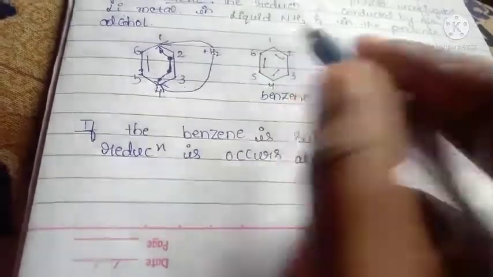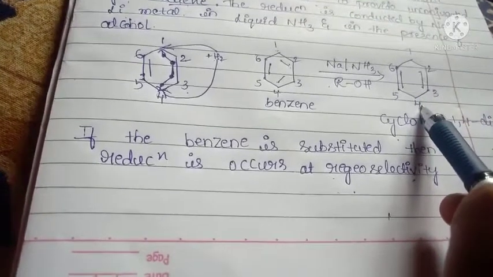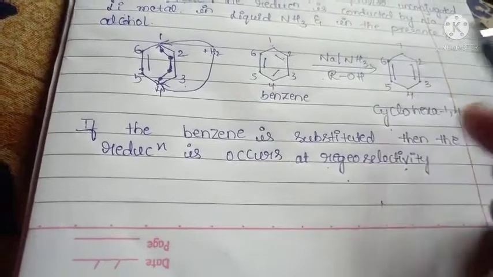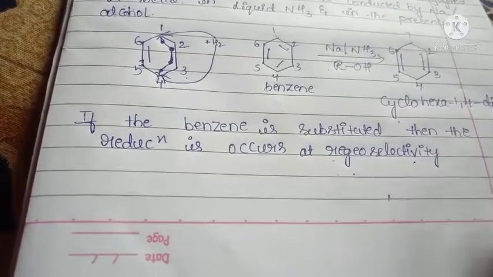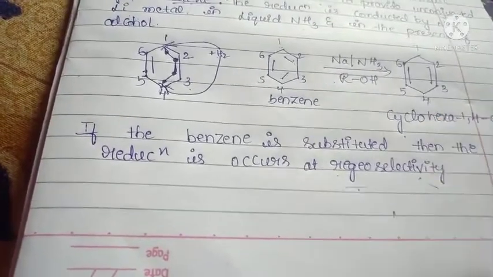For example, we say that the reaction takes place at positions 1 and 4, but it does not take place in the 1 and 4, it takes place in the other positions. Okay, that should be called regioselectivity.